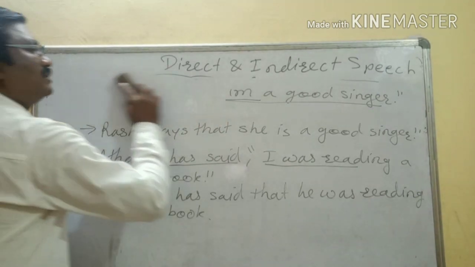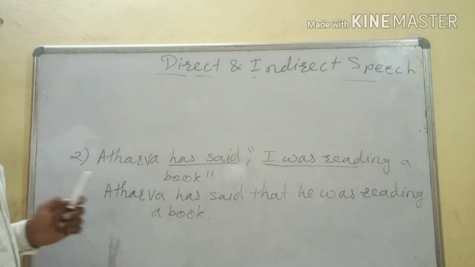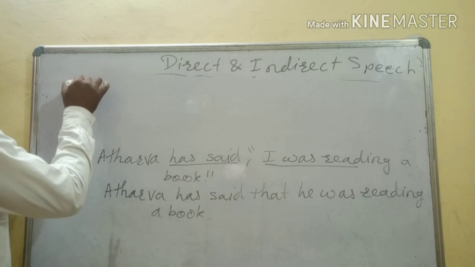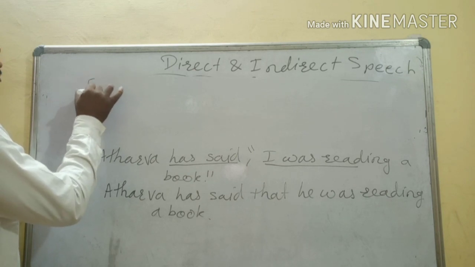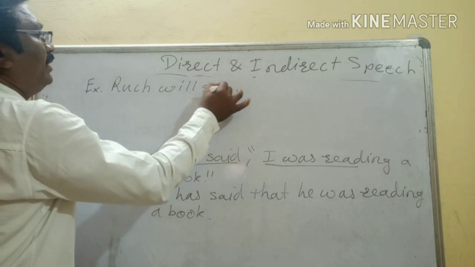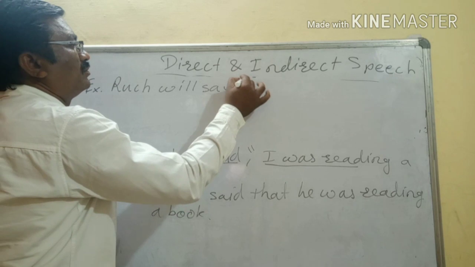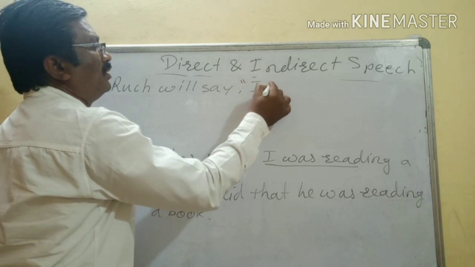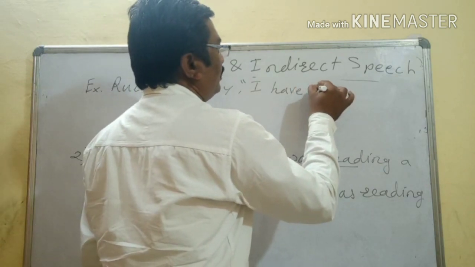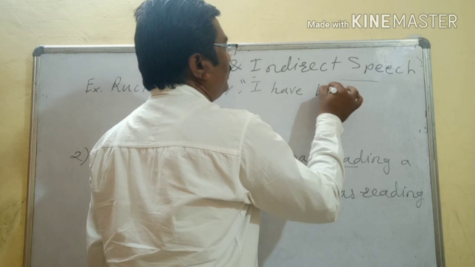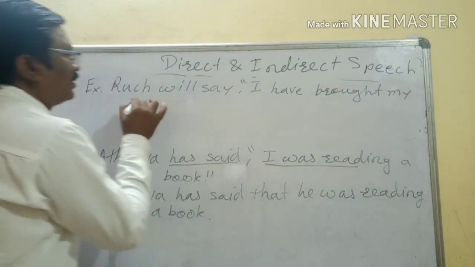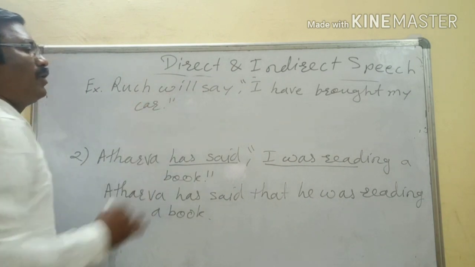Okay, another sentence we will take of future. If the reporting verb is in future, what will happen here? For example, Rucha will say, "I have brought my car."